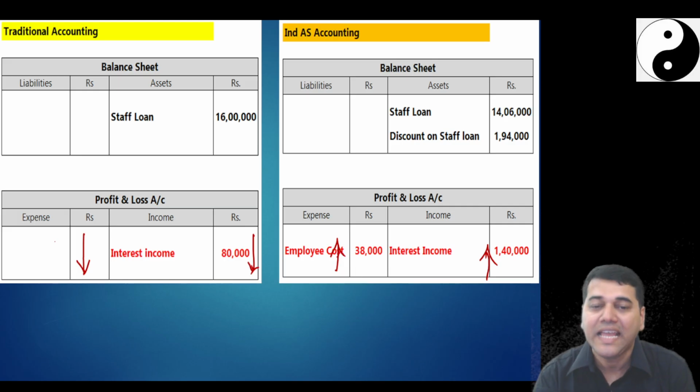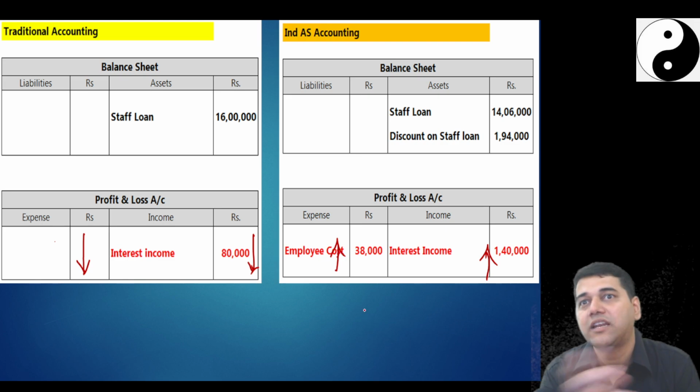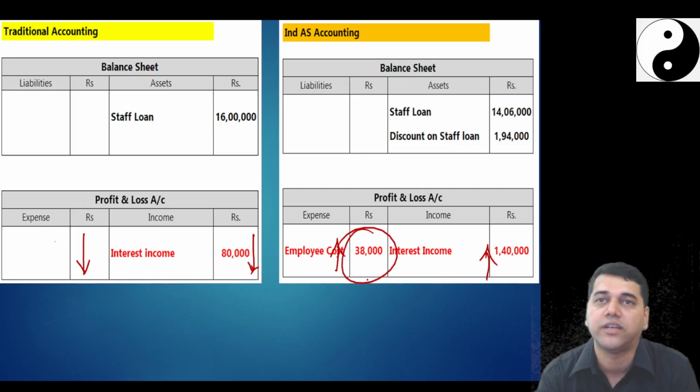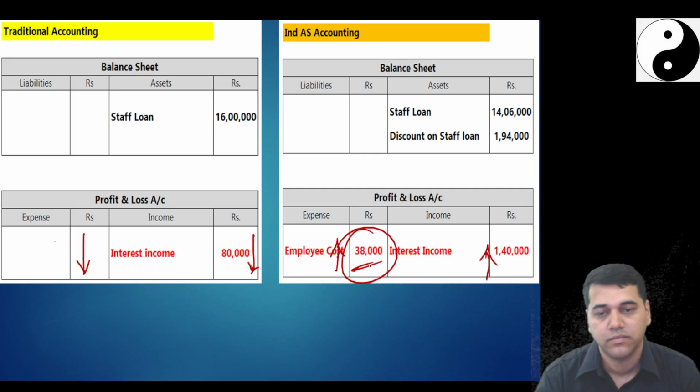Yes, in reality, actually they are getting 5%, but they are losing something, no. Should they not account for that? That's what is getting accounted. This is what they are losing. Yes, please pause the video and do this.